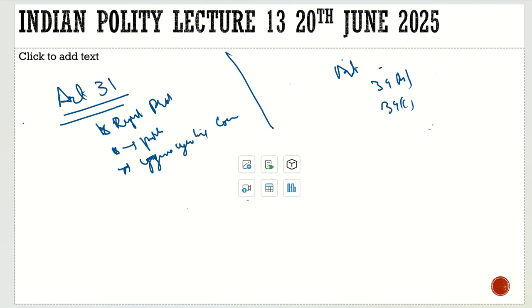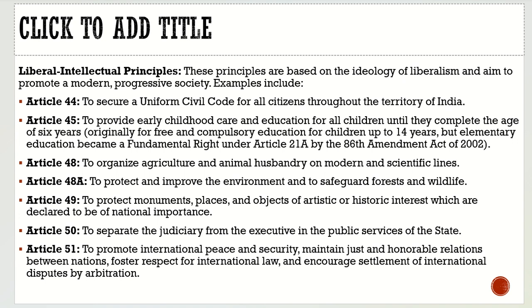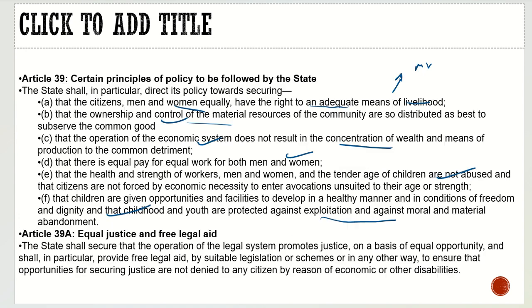Article 39C says that the operation of the economic system does not result in the concentration of wealth and means of production to the common detriment. Now, as we discussed, it is the to-do list for the government.